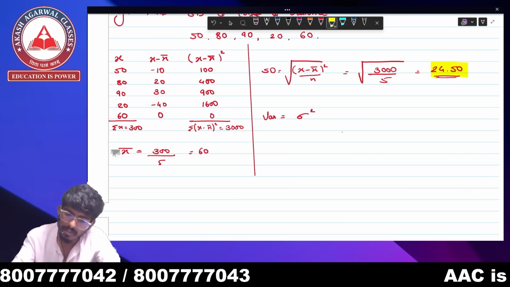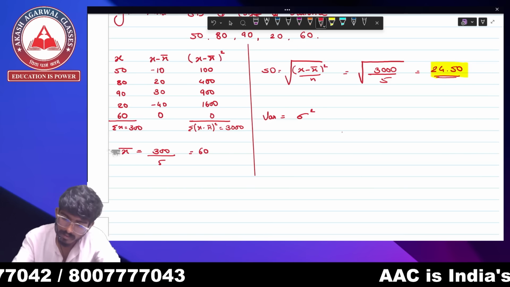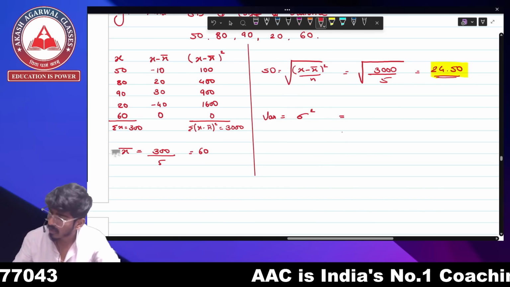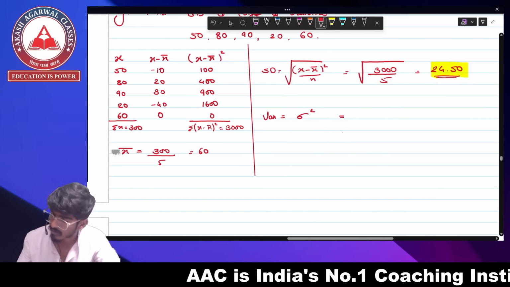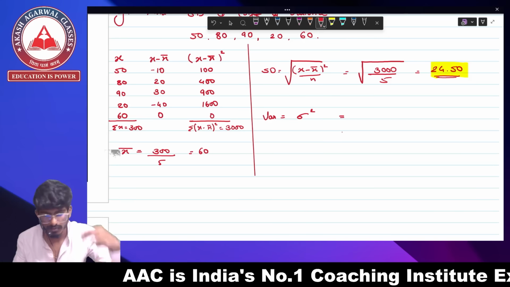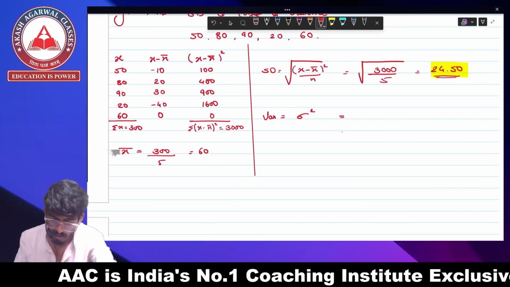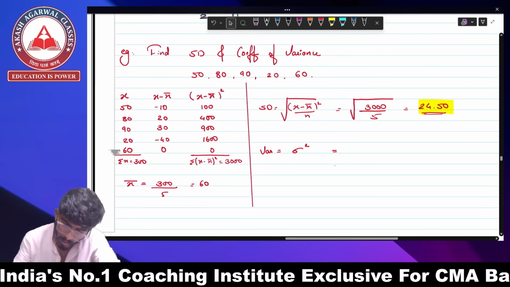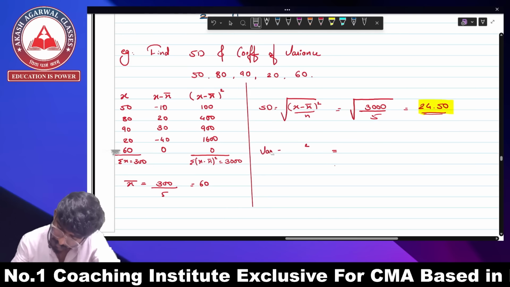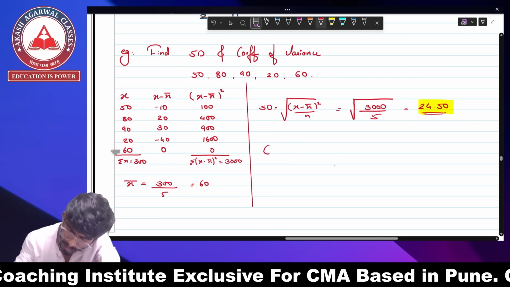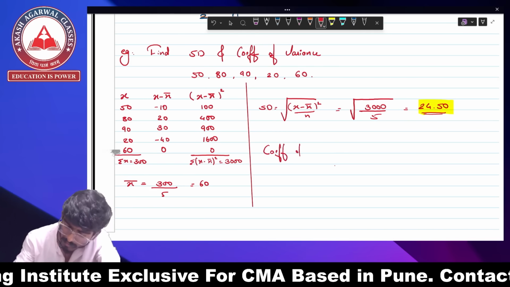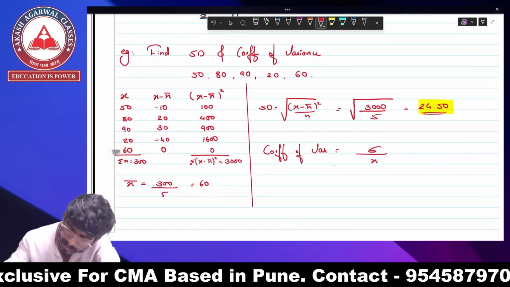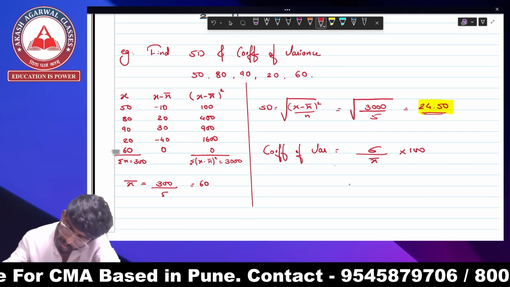And the variance over here is its square. But I don't need variance, right? I need coefficient of variance. So coefficient of variance is standard deviation upon x bar into 100.